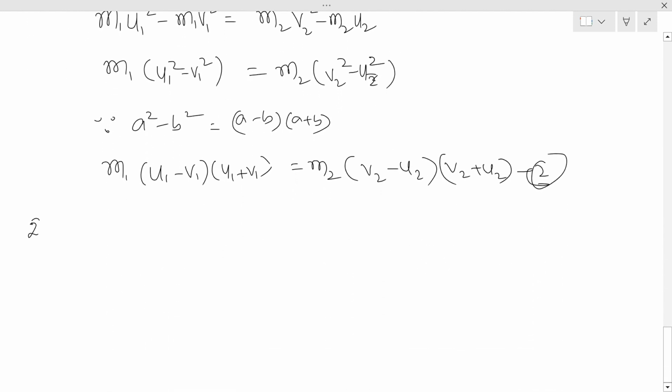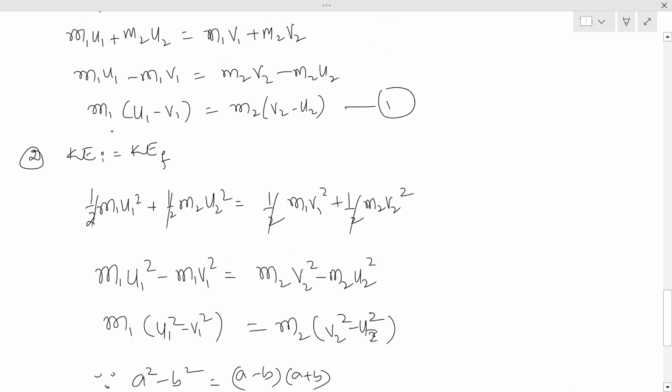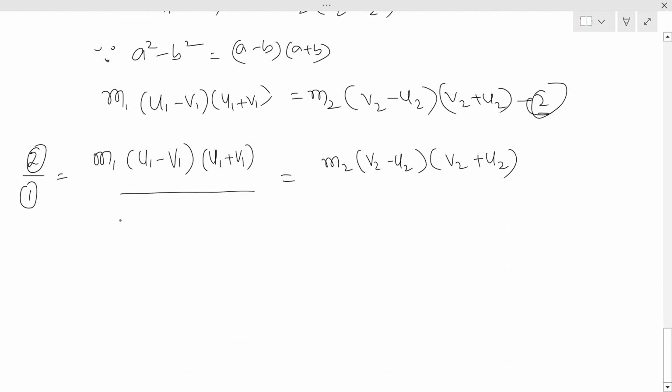So we got two equations, first and second. We'll divide them to get a relation between the velocities. Second equation: m1 (u1 minus v1)(u1 plus v1) is equal to m2 (v2 minus u2)(v2 plus u2), and divide by the first equation, m1 (u1 minus v1) equal to m2 (v2 minus u2).